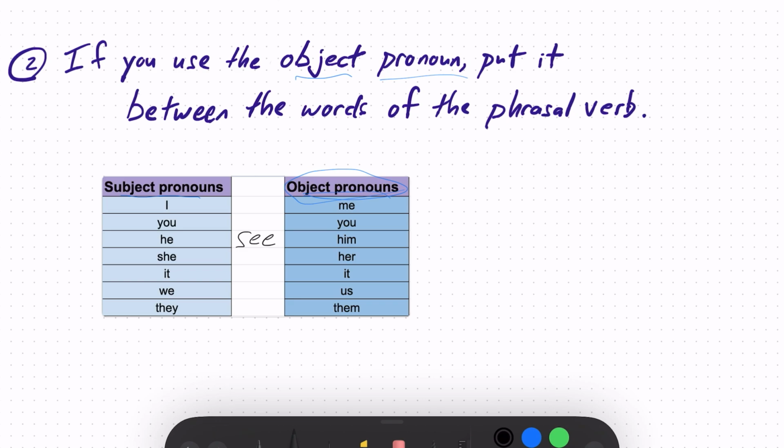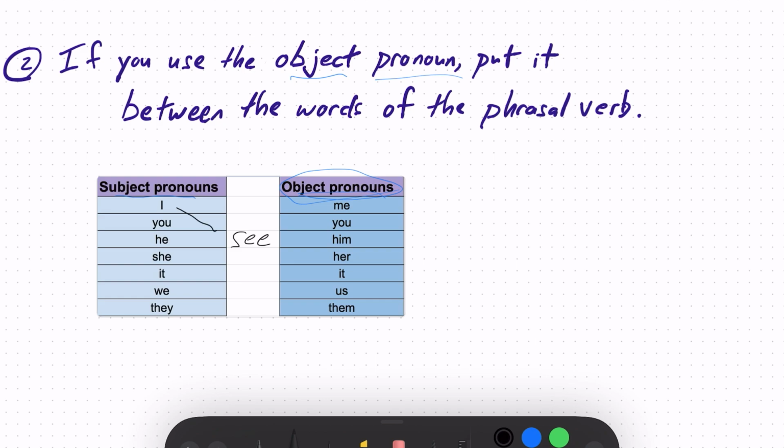And before the verb see, whatever the topic of the sentence is, we say a subject pronoun. I see him. You see me. We never say me see I, right? It's always this direction. The object pronoun is the pronoun that comes after the verb. Me, you, him, her, it, us, them.